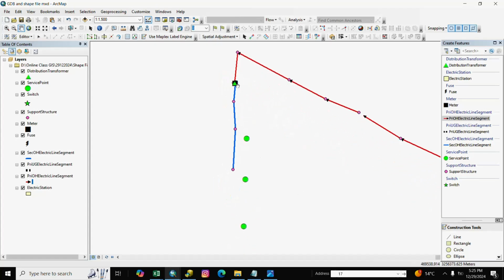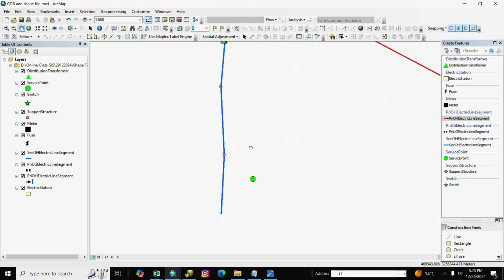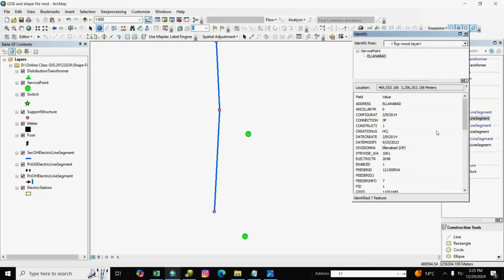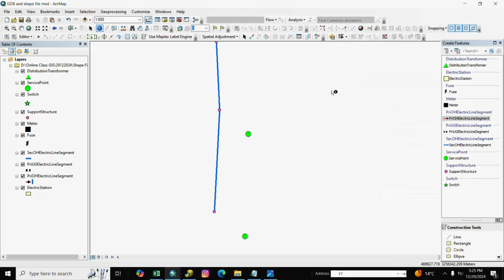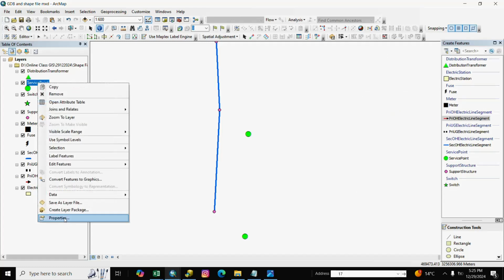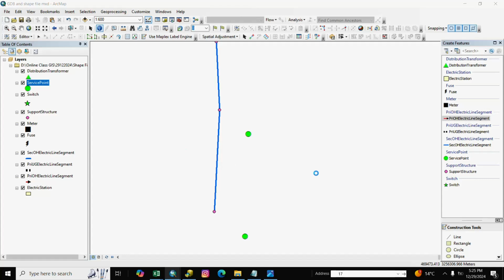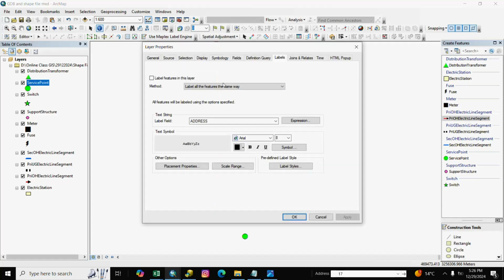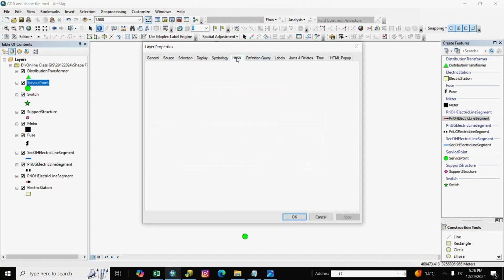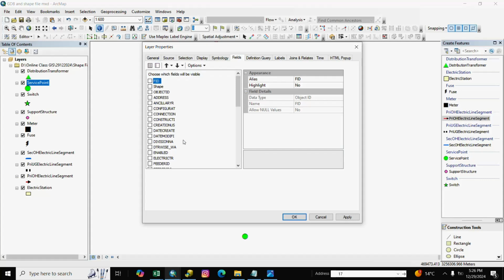Here digitization is complete, and here is service point, and you also check here where the service point is connected, so we select it and we take it, which pole is connected, field, and we select here GSID,